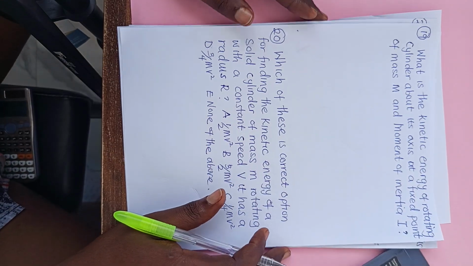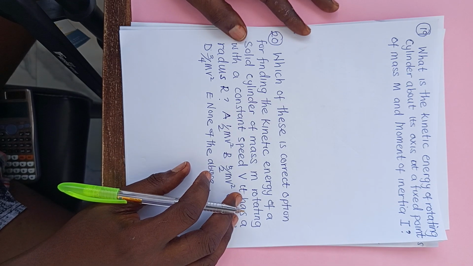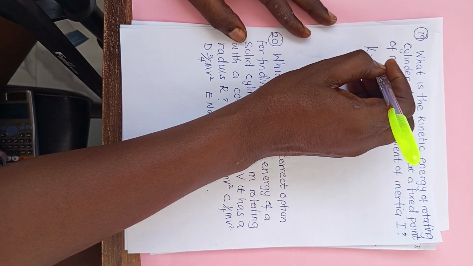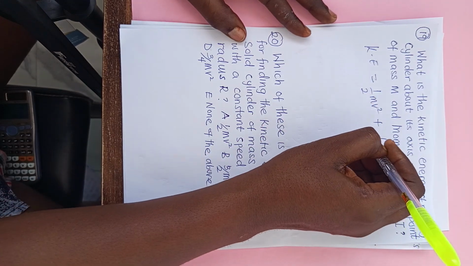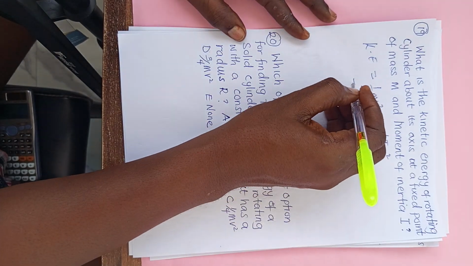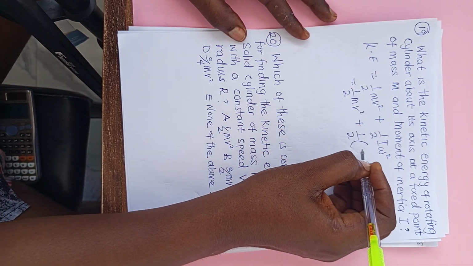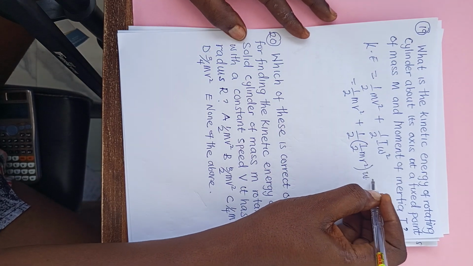Question 19. What is the kinetic energy of a rotating cylinder about its axis at a fixed point, of mass m and moment of inertia I? The kinetic energy is equal to 1 over 2 mv square plus 1 over 2 I omega square. That's the kinetic energy of a rotating cylinder. The moment of inertia of a solid cylinder is 1 over 2 mr square, then omega square.